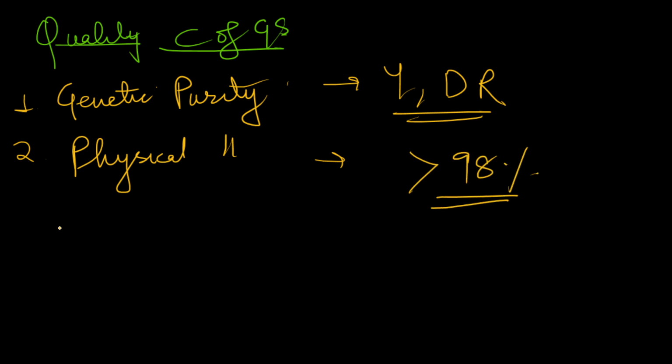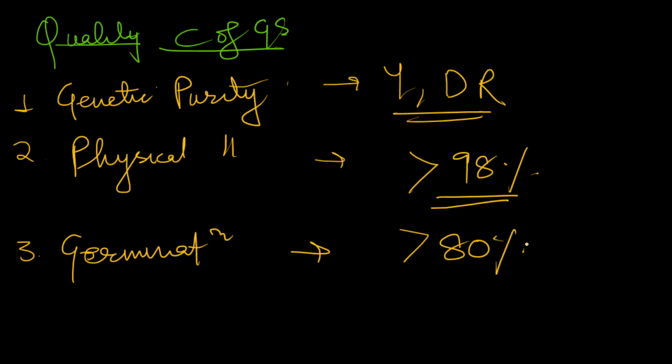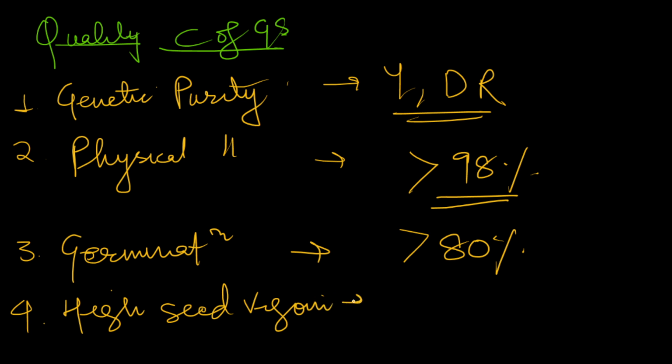The germination percentage should be higher. Generally we consider good seeds to have a germination percentage of more than 80%. The seed vigor should be high, that is, they must produce strong healthy seedlings under field conditions, and the speed of germination should be fair. You can also mention moisture content. It depends on the type of seed and variety, but generally it is around 8 to 12%.